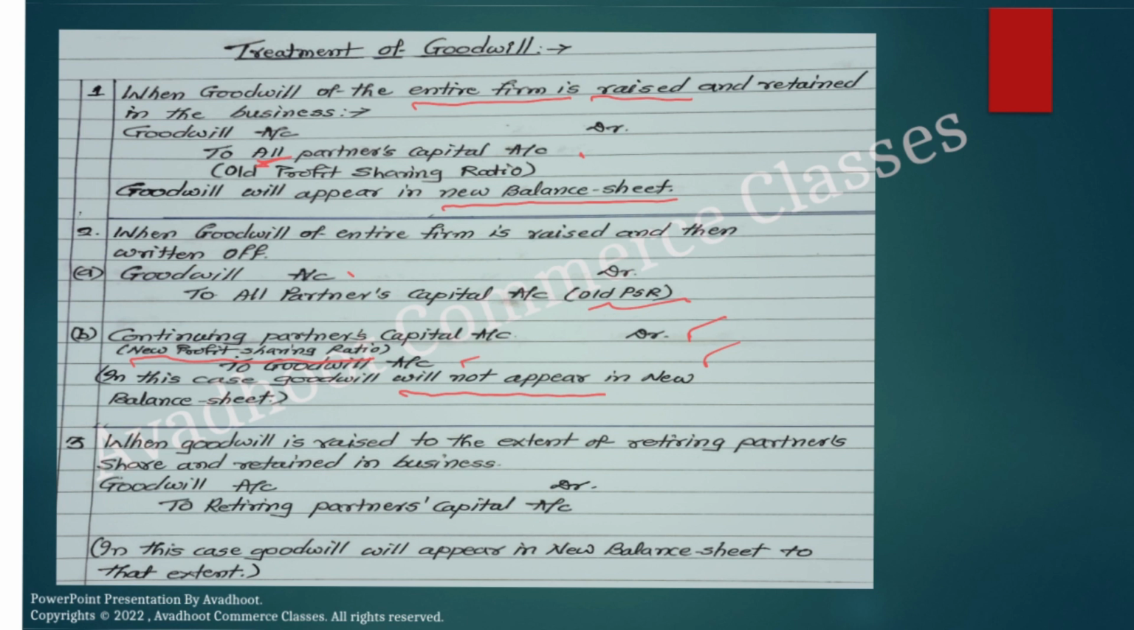Therefore, I repeat, when goodwill is raised, goodwill account debit to all partners' capital accounts, and in that case the goodwill will appear on the asset side of the new balance sheet. Second part, when goodwill is raised and then written off, goodwill account debit to all partners' capital accounts in their old profit sharing ratio, and the second entry will be continuing partners' capital accounts debit in their new profit sharing ratio to goodwill account. Here in this case, goodwill will not appear in the new balance sheet, because it is written off.